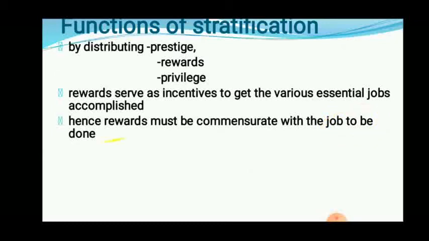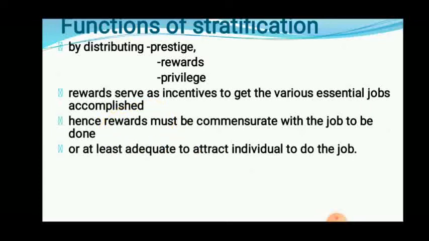That means we need to give him a reward in such a way that it will satisfy his demand. At least that reward should attract the individual to do the job the next time. This kind of reward should be there so that he will come to you and perform that kind of task.